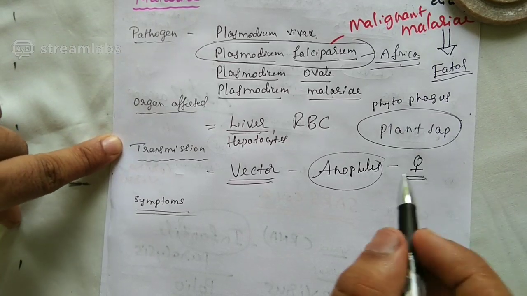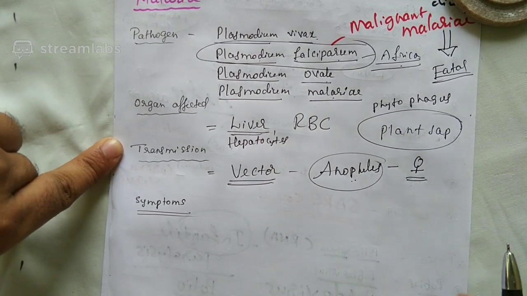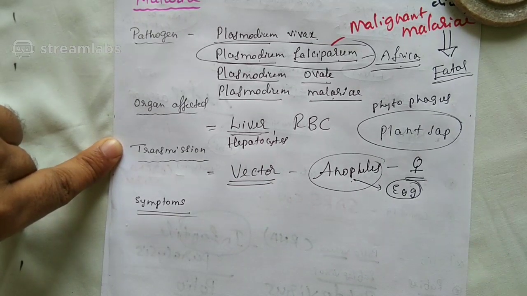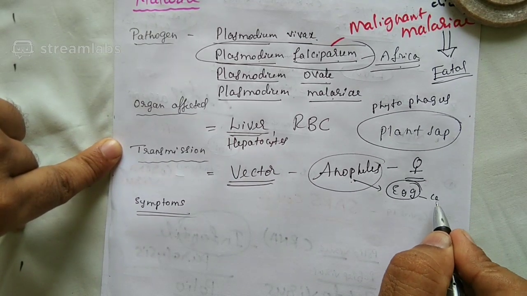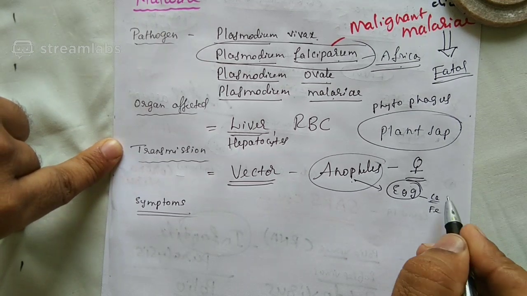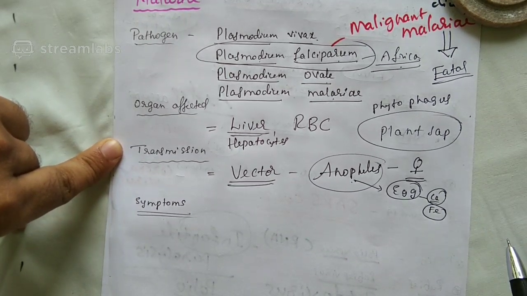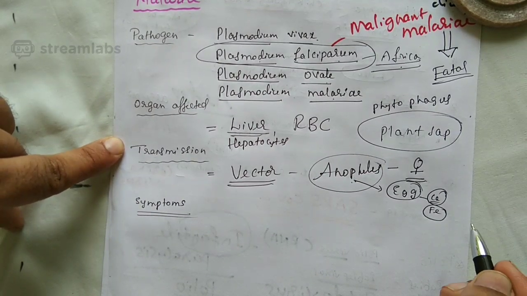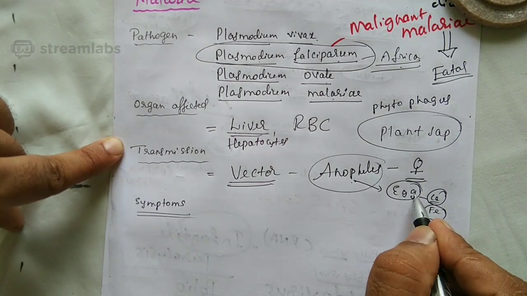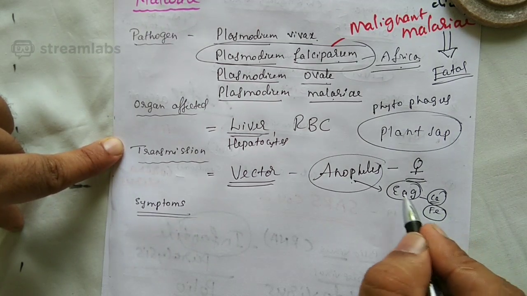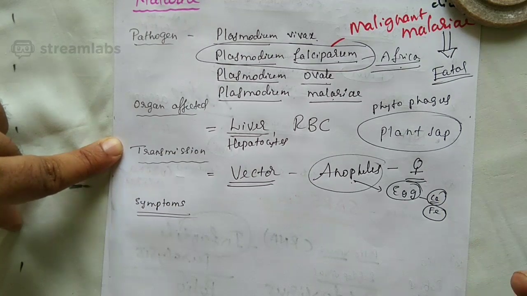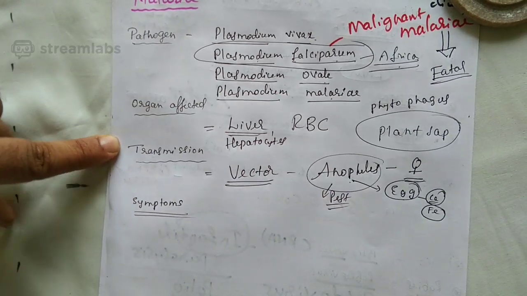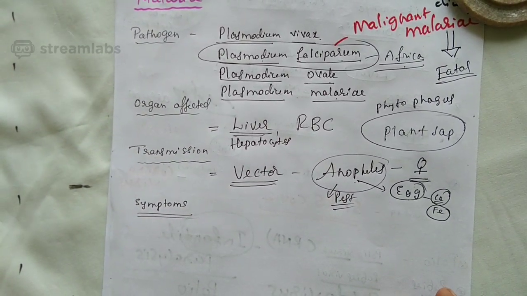But the female Anopheles mosquito, to nourish its eggs, to take care of its eggs, requires calcium and iron. So it gets calcium and iron from the blood. So to take care of its eggs, it bites. Right? Next time you should not cause any problem to the Anopheles mosquito. No, we cannot, because it's a pest. So the female Anopheles mosquito is a vector.